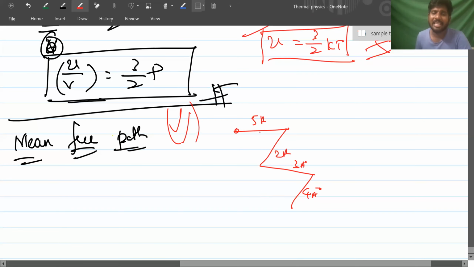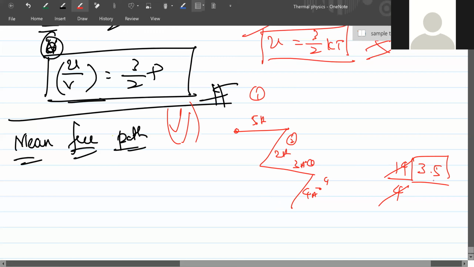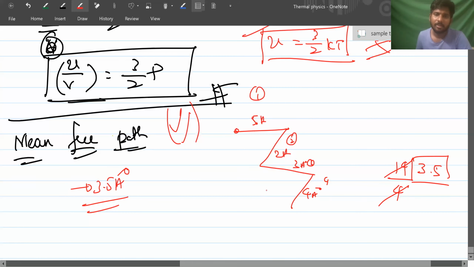The average distance traveled between two successive collisions: how many collisions happened? 4. The total is 5, 2, 3, 4, which is 14, divided by 4. So the mean free path is 3.5 angstroms.